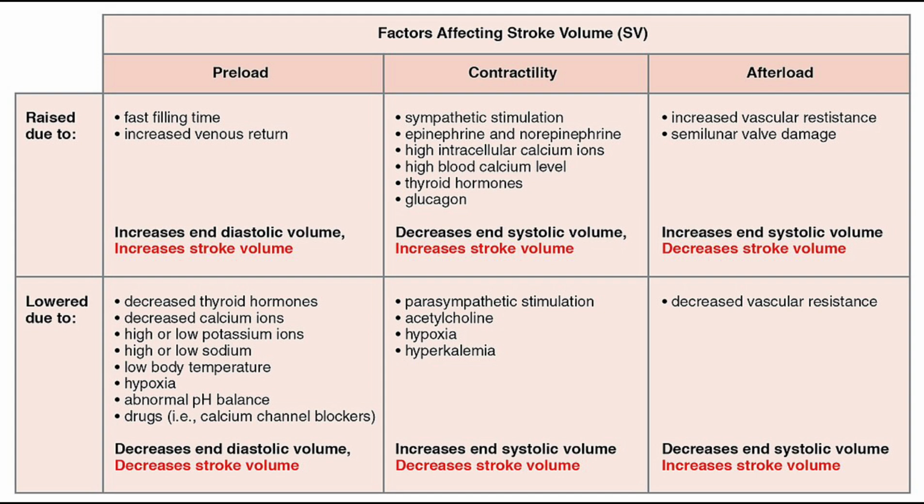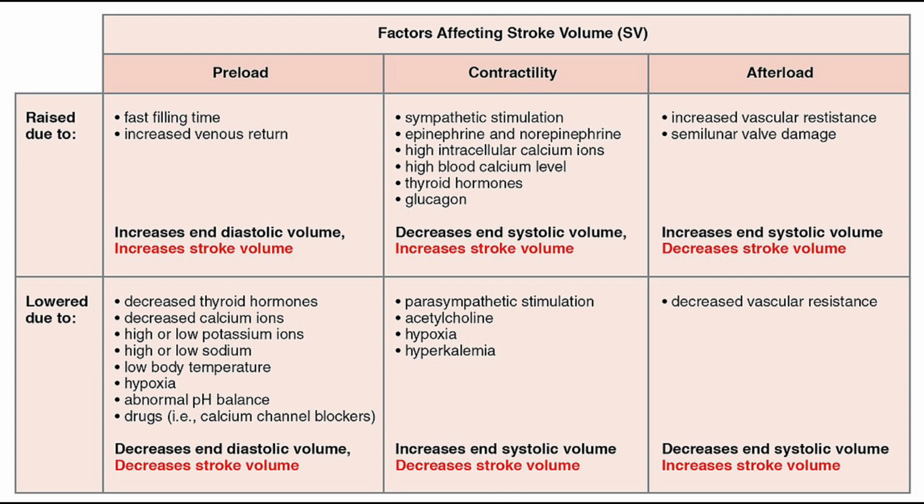Preload is lowered due to a decrease in thyroid hormone, a decrease in calcium ions, and changes in potassium and sodium. It is also lowered by low blood pressure, hypoxia, abnormal pH, and drugs like calcium channel blockers. Its effect is decreasing the end diastolic volume, which decreases the stroke volume.